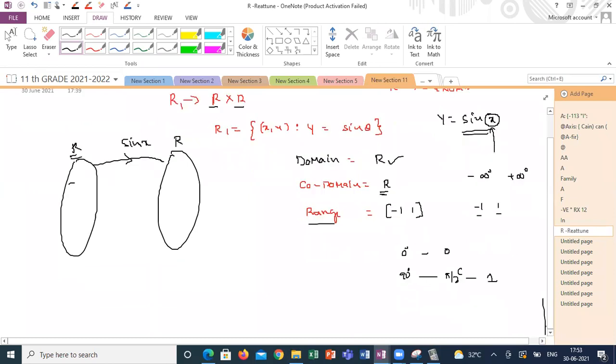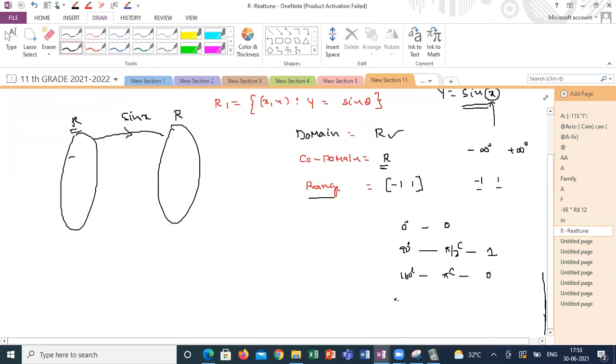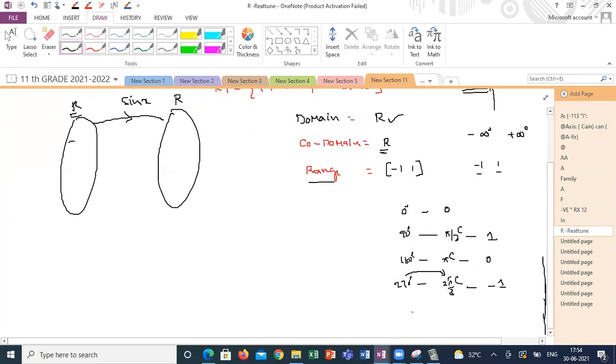At 180 degrees, pi radians, the value is again 0. At 270 degrees, the value is -1, and at 360 degrees, that is 2 pi radians, the value is 0.